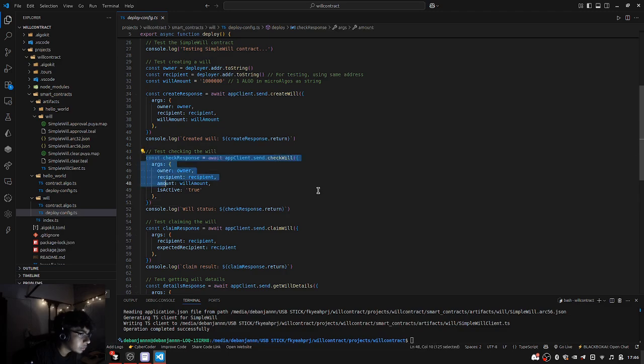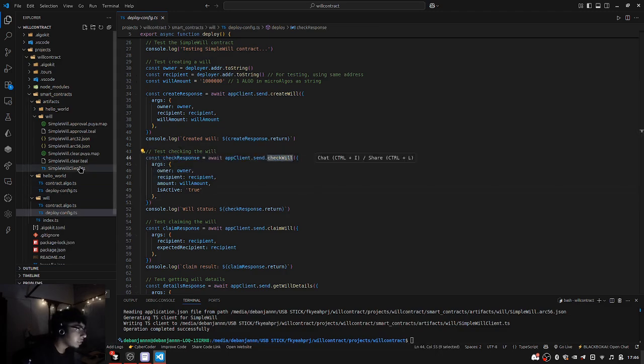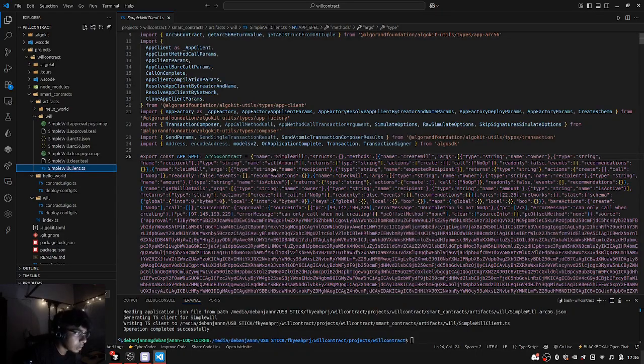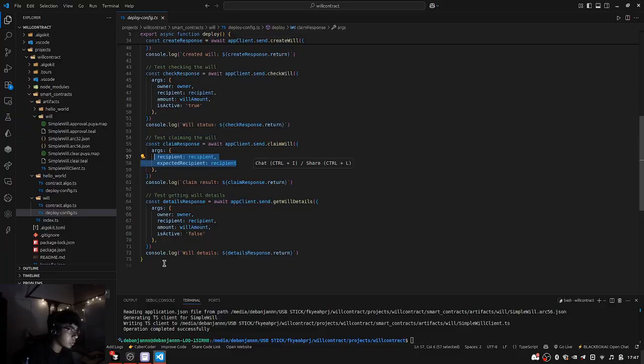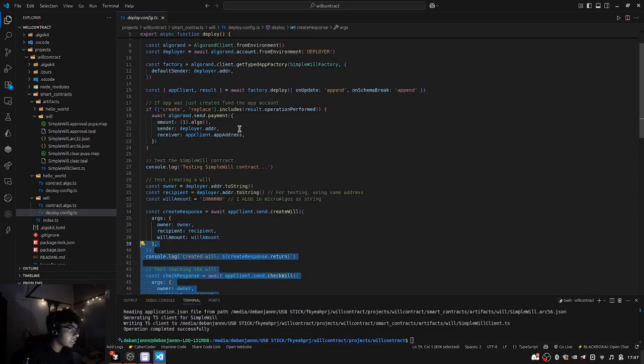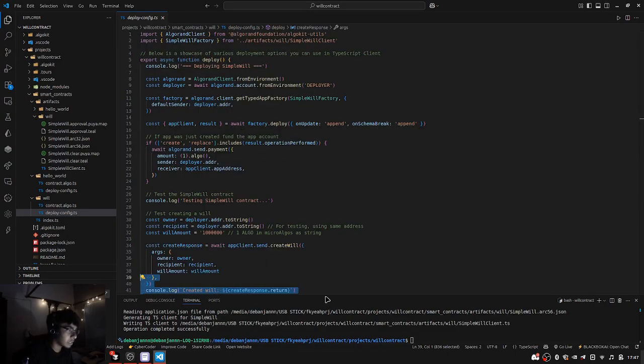Then we check response. Then we again do the same thing. Check will. Check will is again a function you can check over here. Let me show you where the check will is. Yeah, this is the check will. These are the arguments that it wants. Exactly pass the same arguments over here. It's so easy. Exactly the same way we do for this, and then write our deploy.config.ts.